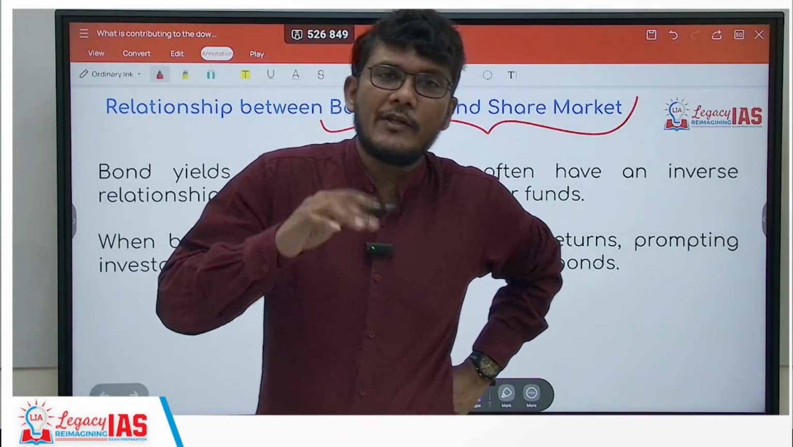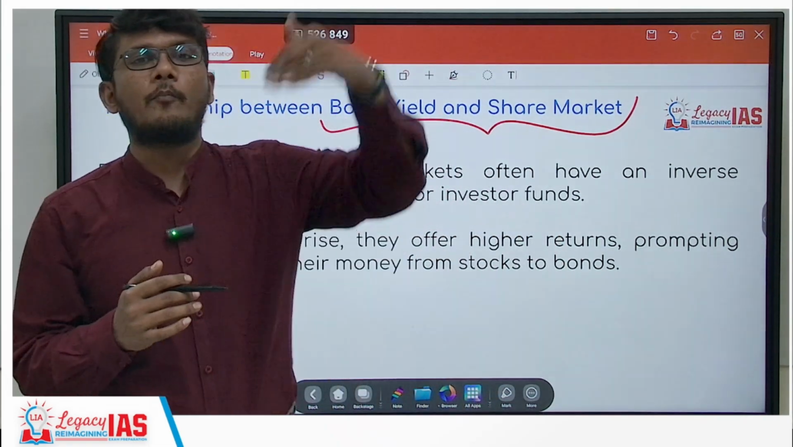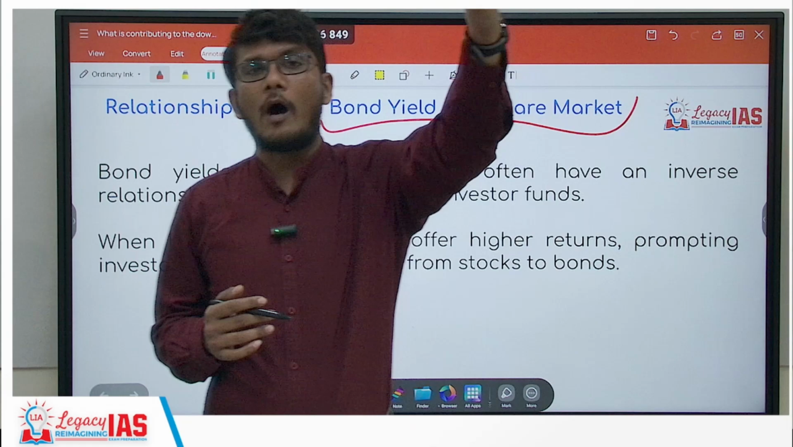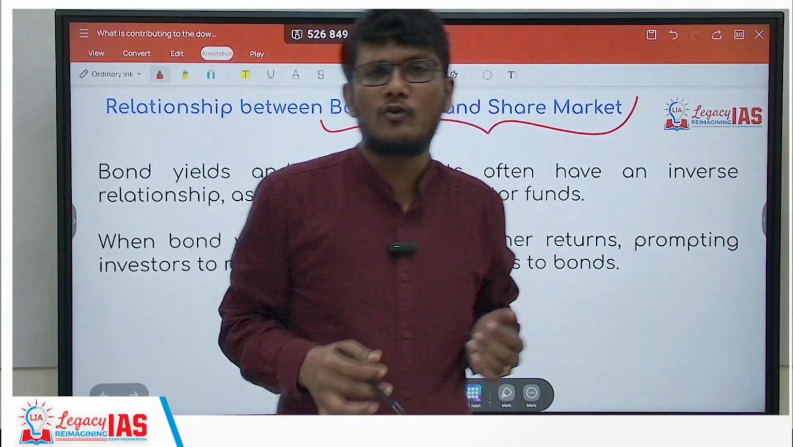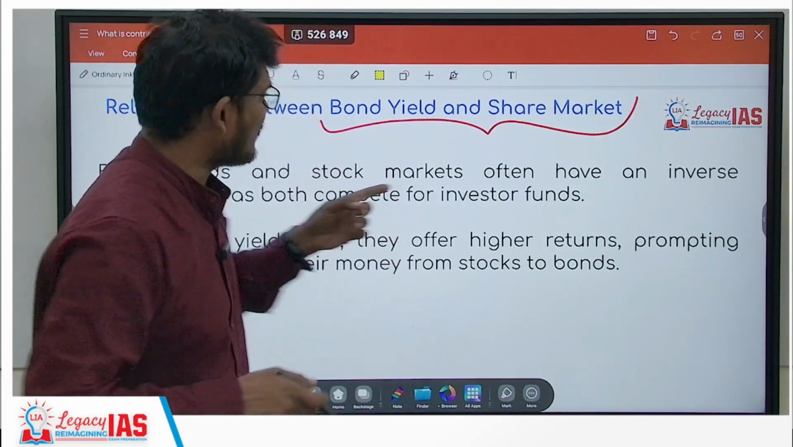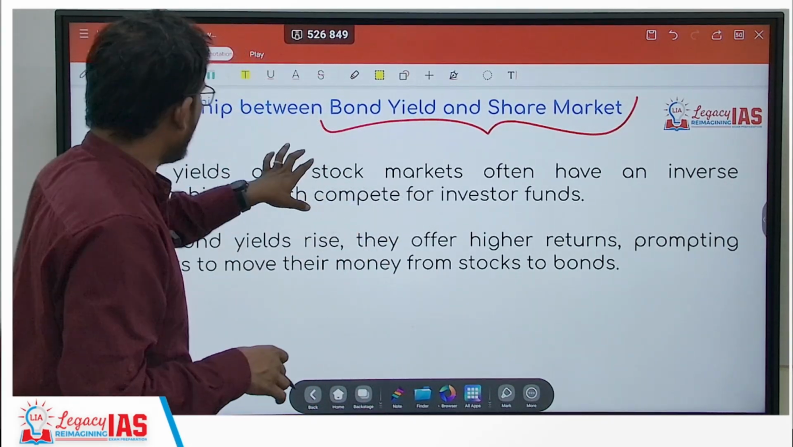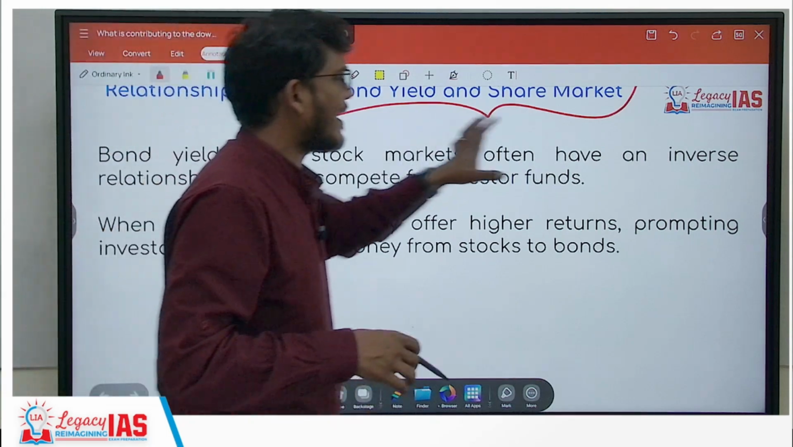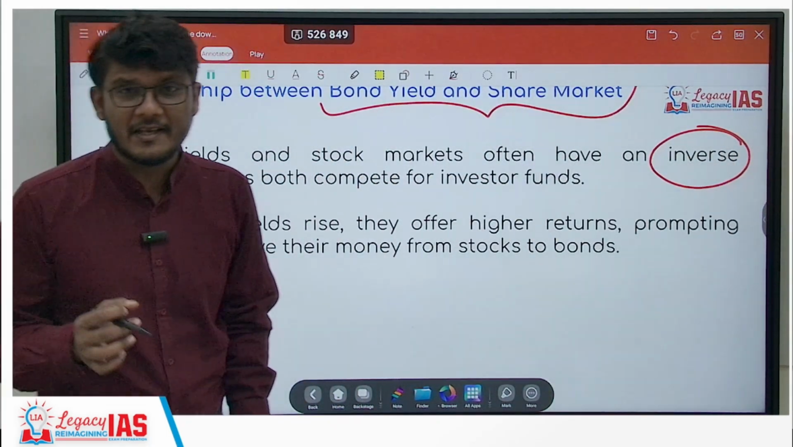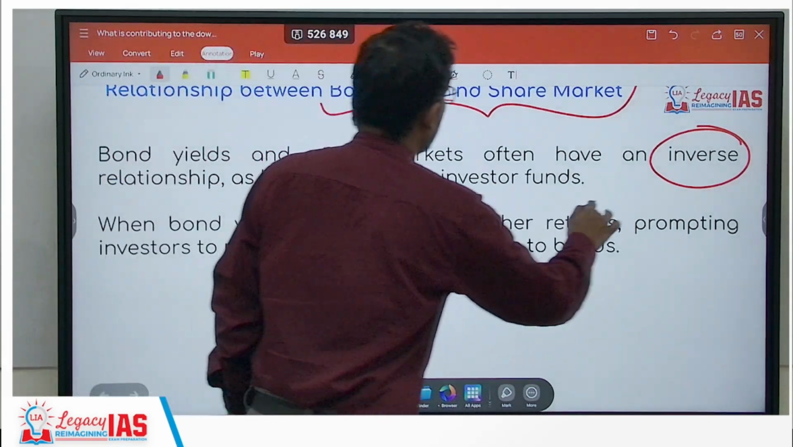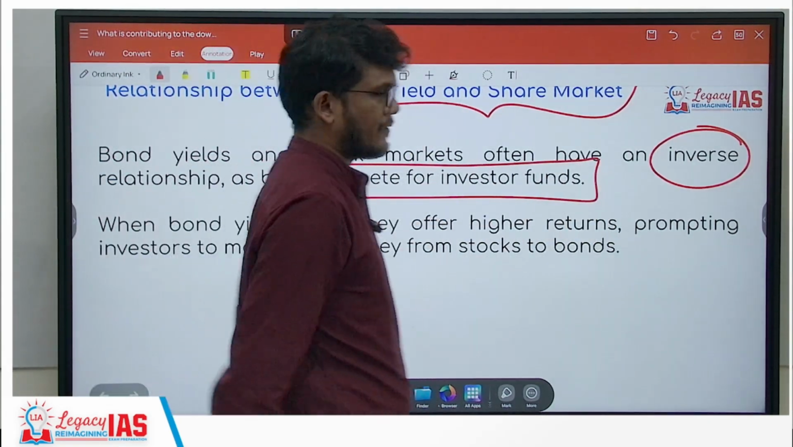It means that when the share market is going to go down, the bond yield is going to go up, or when the bond yield goes down, the share market can go up. Why is that the case? And I am saying generally that is the case. Generally, not always, but generally they have an inverse relationship. Why is that? Because both compete for investment funds.